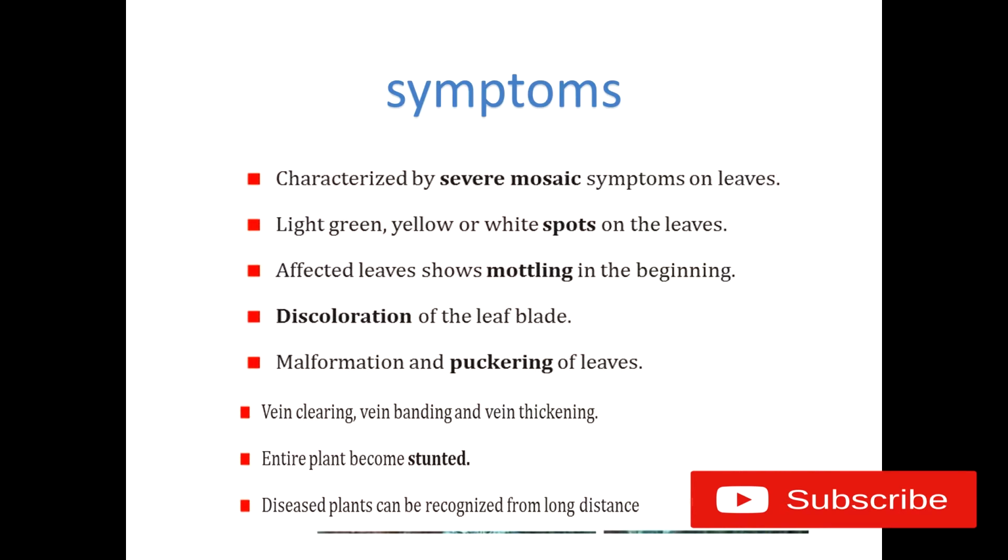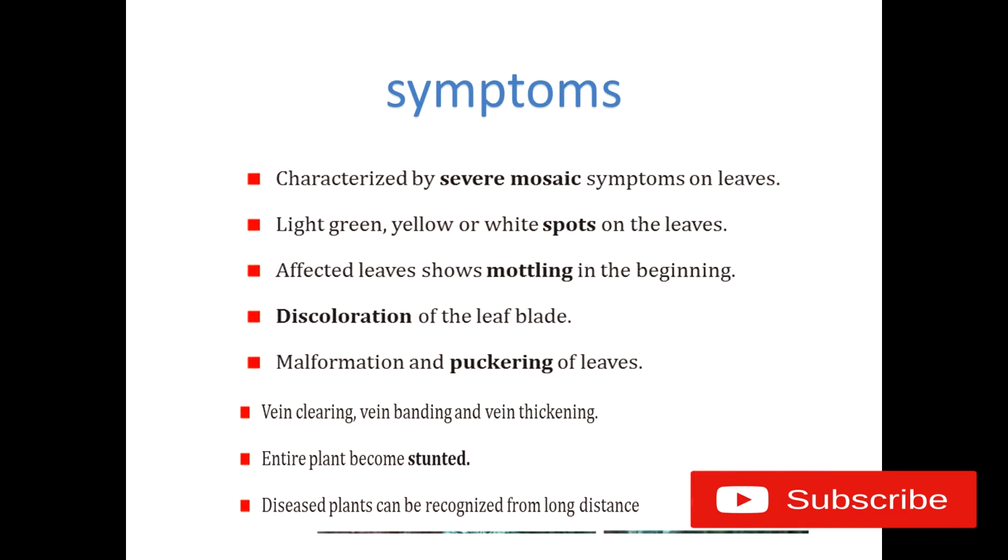The other symptoms are vein clearing or vein banding and vein thickening. The veins of the leaf blade become cleared, and sometimes undergo thickening. When it affects the leaves, it almost affects the entire plant, which becomes stunted in appearance.